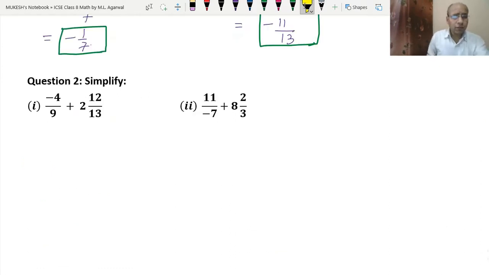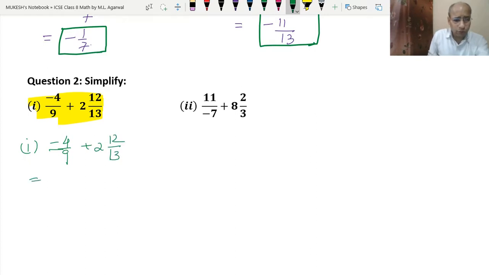Now we will take question number 2. Now we have to simplify. Simplify means again we have to do the simple addition as we did in the first question, but the only difference is that here it is given as a mixed fraction and the denominators are not the same. So first let's write the question. The first part is minus 4 upon 9 plus 2 12 upon 13.